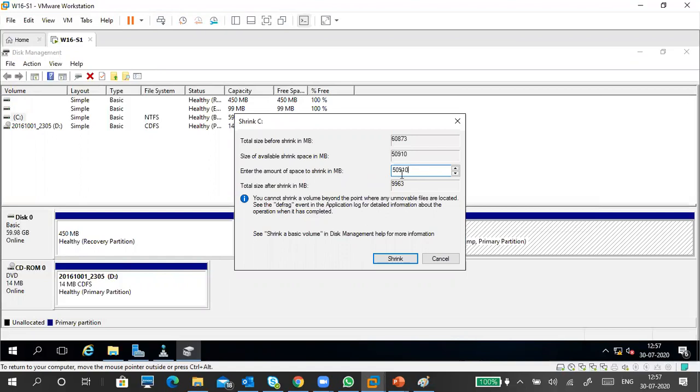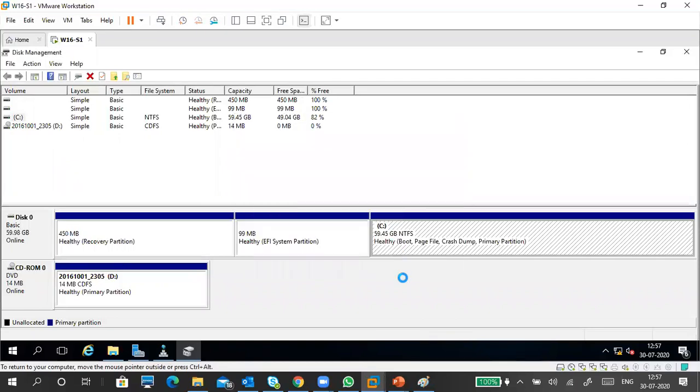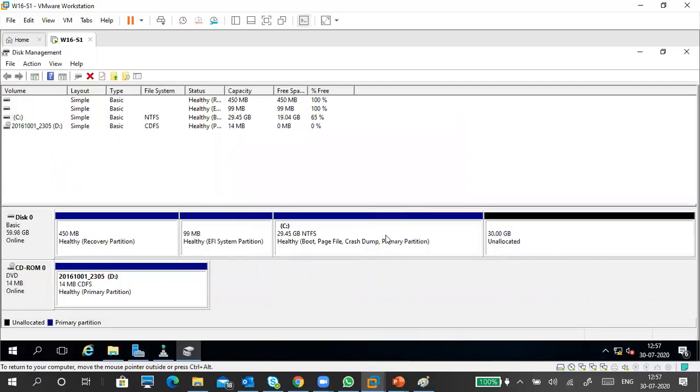You can separate this much size, but I want only 30 GB. 30720, 30 GB is enough, or maybe 20 GB is enough, I think. Okay, no problem, we'll see what happens.